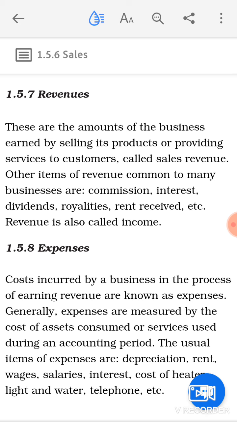So you can call them examples of expenses because these are the costs that will be incurred for earning your revenues. For example, if we are converting the raw material into finished product with the help of laborers, we are paying wages to them. When wages are paid to those individuals, only then are they going to help in the production of the goods, and only then will these goods be sold in the market, and with the help of sale you are going to earn revenue. So whatever cost is incurred for earning revenue will be known as its expense.